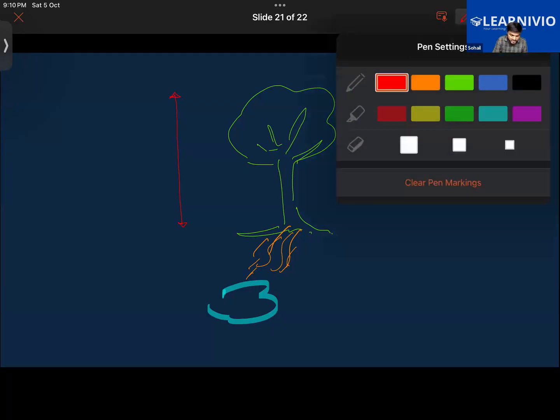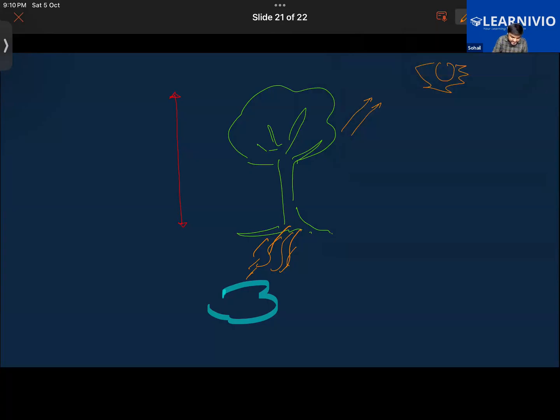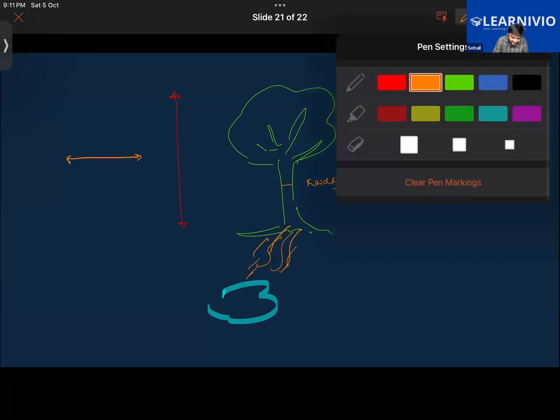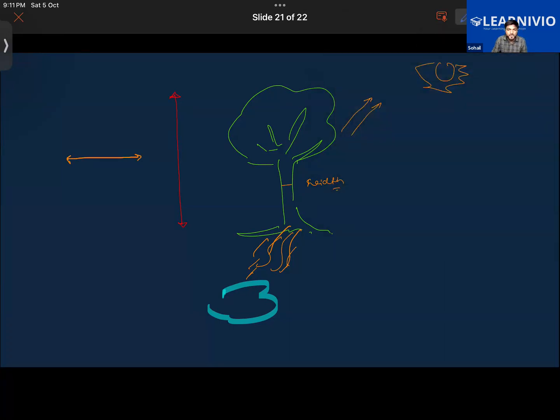Exactly. Further, the girth of the plant also increases, like the width of the stem is increasing. The branches are spreading out, so they are doing sideways movement also. Getting it? But are they changing their position? Are they moving from here to here? Are they walking? Obviously, no. Plants show a limited movement.